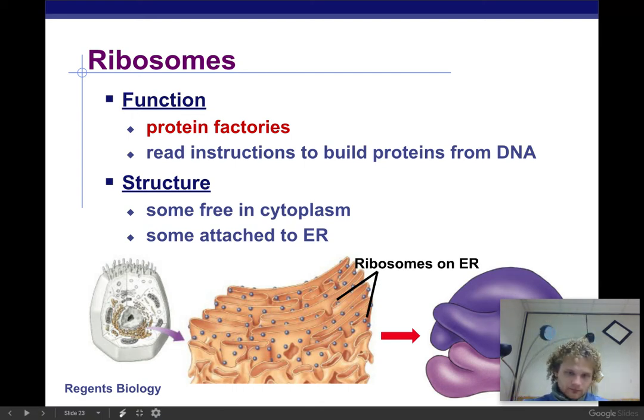Okay, ribosomes. Ribosomes are really cool because they're the factory for making proteins. They build a bunch of proteins so that proteins can go and do things inside our bodies.